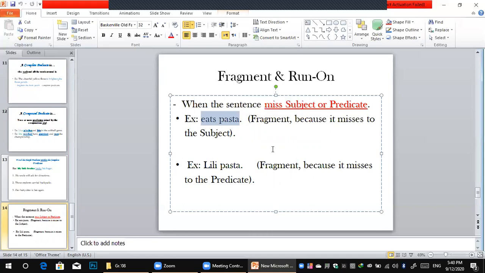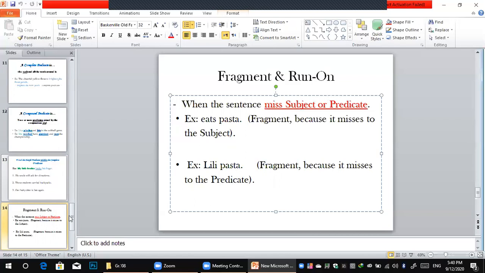Why fragment? Because it misses the subject. Here: Lily pasta. Okay, Lily, what does Lily do? What happened for her? She smells pasta, or she eats pasta, or she loves pasta. What happened? So here is the fragment, because it misses the subject or predicate.